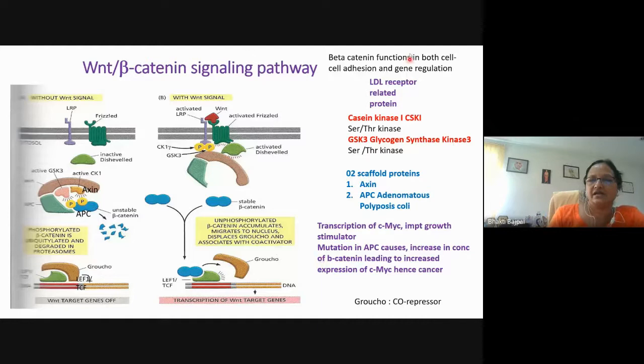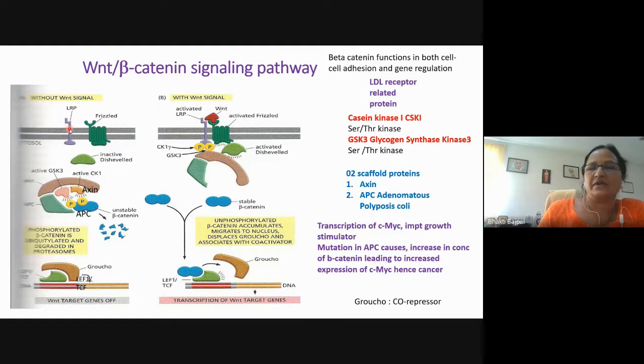And beta-catenin actually functions in cell adhesion and has function in both cell adhesion and gene regulation. The cadherin cell adhesion molecules keep the beta-catenin bound there. And the beta-catenin which is not bound to the cell adhesion molecules, that is the cadherin, such beta-catenin will be degraded. But if they are present in the free form, in the stable form, they will enter the nucleus and cause the transcription of the Wnt target genes. So here we will see how.